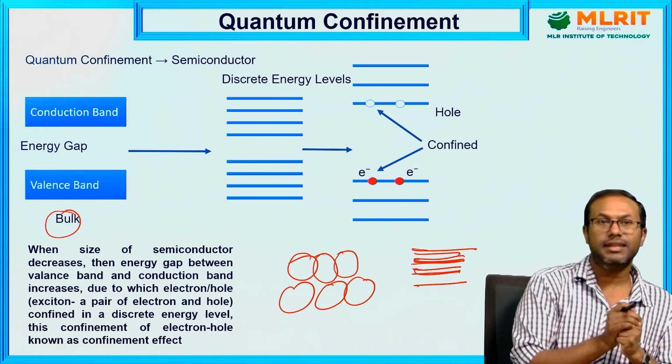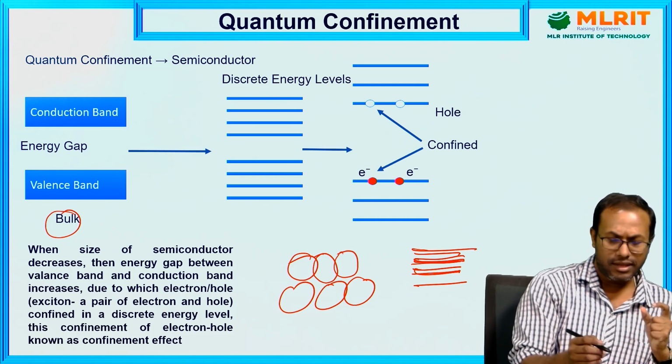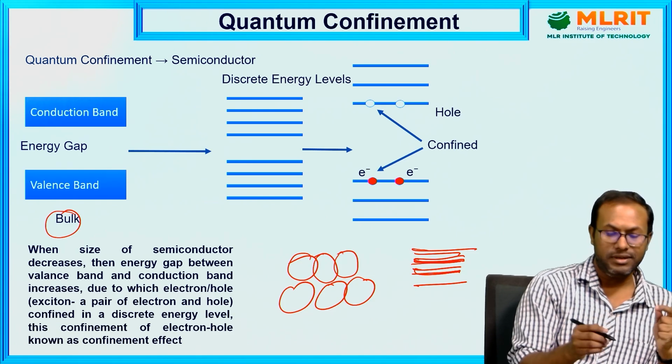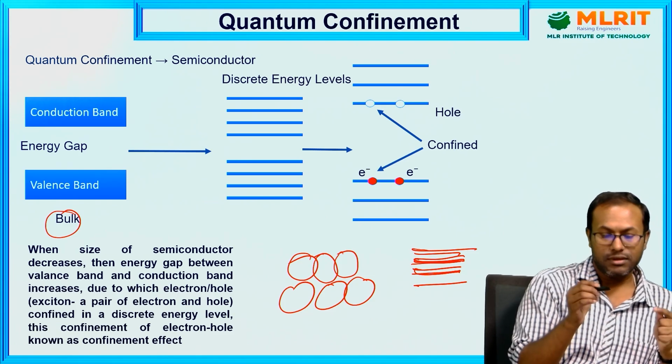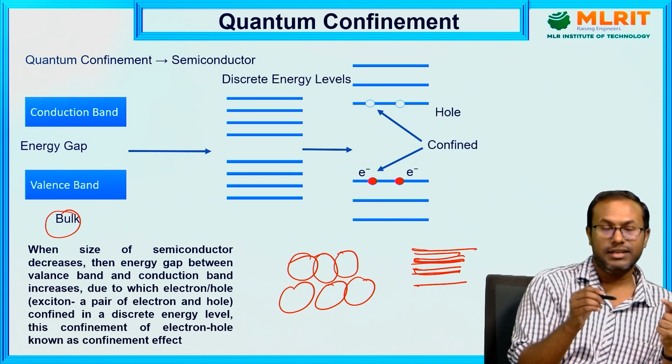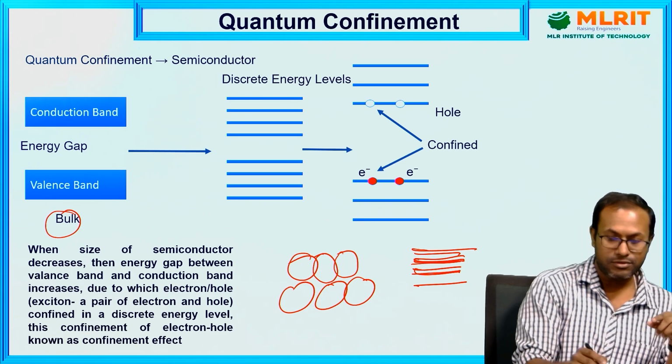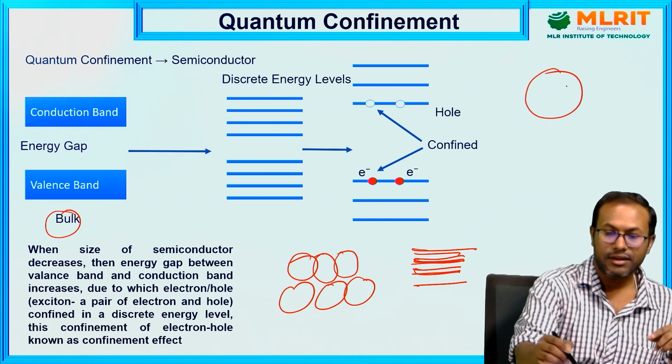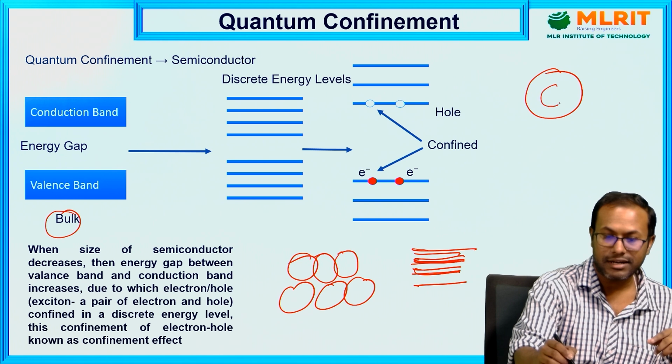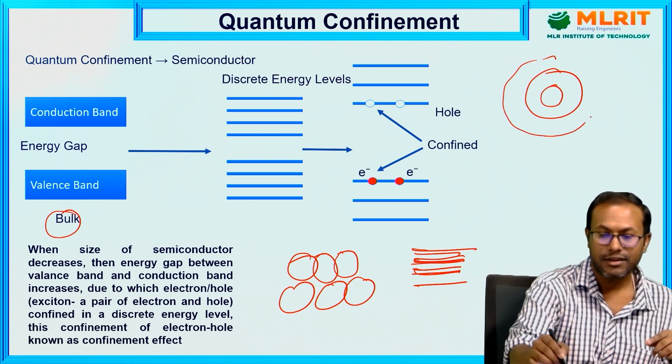The valence band is basically from the electrons in the valence orbits. Suppose one atom is there, this is the atom's nucleus, and electrons are revolving.